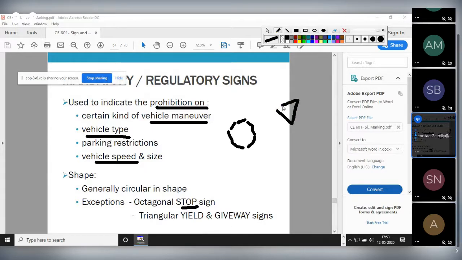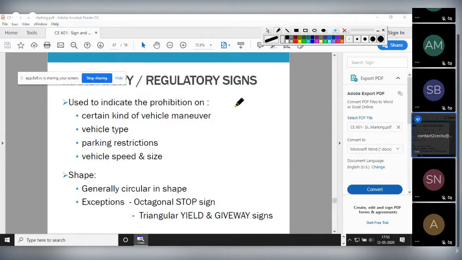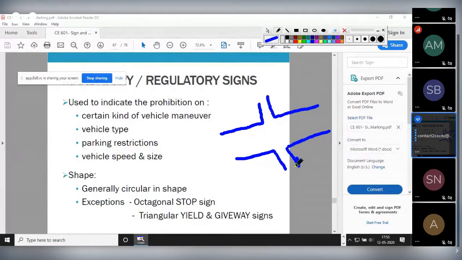Yield or give way means what? Suppose two roads are here, like this. Suppose this big wider road is the main road, whereas this small width road is the minor road. That means less traffic will come from this direction and more important traffic will move using this roadway.